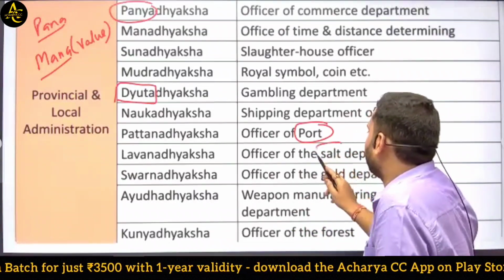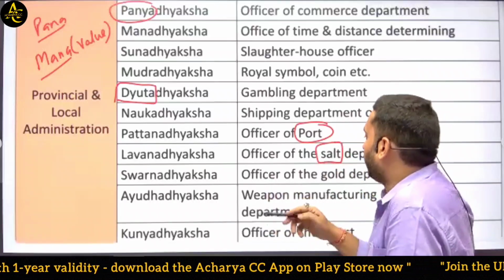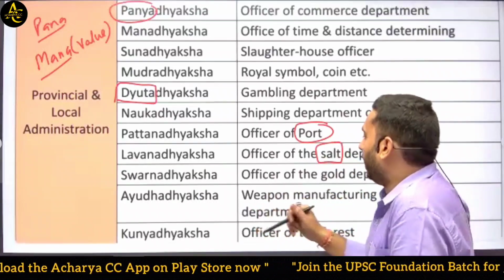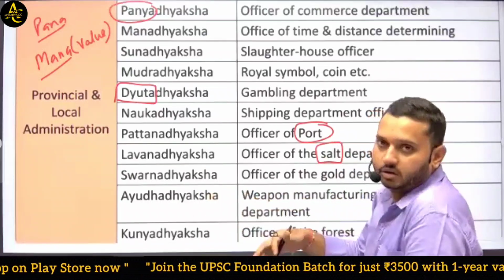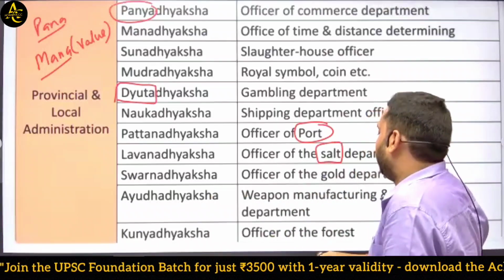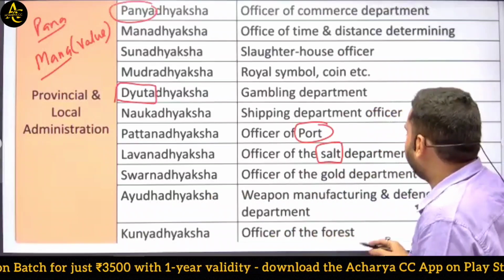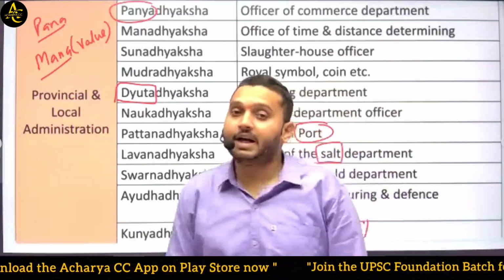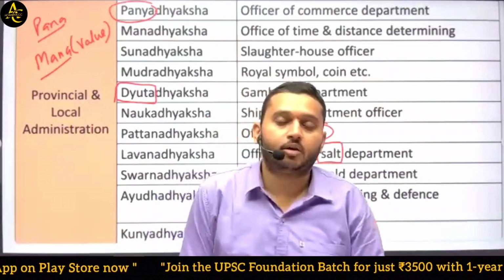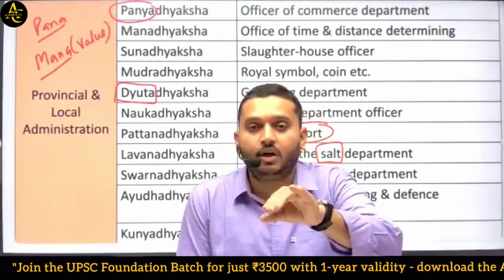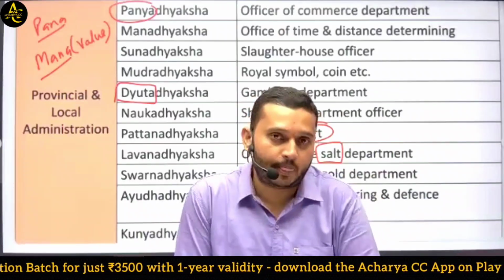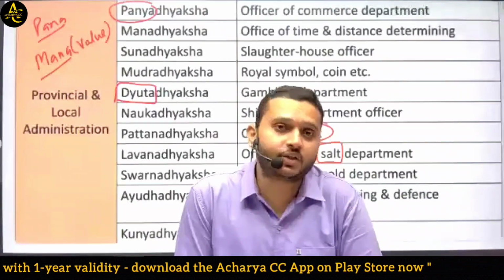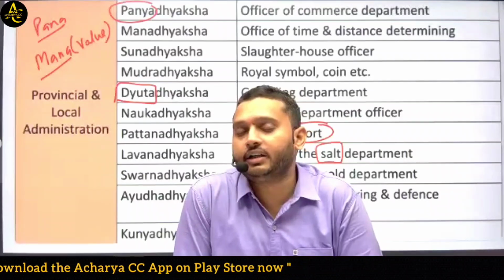Lavanadhyaksh, Lavan means salt. Swarnadhyaksh means gold. Ayudhadhyaksh means weapons, Ayudh or weapon. And then the Punyadhyaksh, that means forest. It means they had great administrators, because they appointed officers for each and everything that existed in their territory, kingdom or empire.